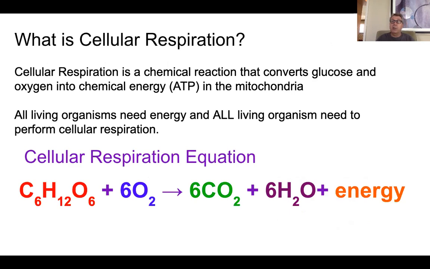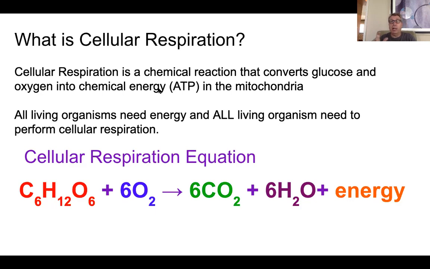So what is cellular respiration? It's a chemical reaction, a process that happens within our cells that converts glucose and oxygen into a chemical energy, and that energy is ATP, and we'll talk about what ATP is, in the mitochondria.